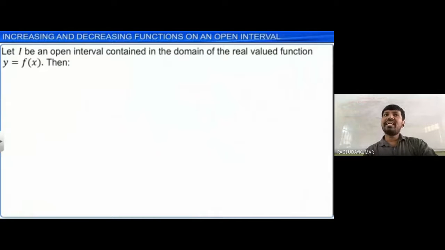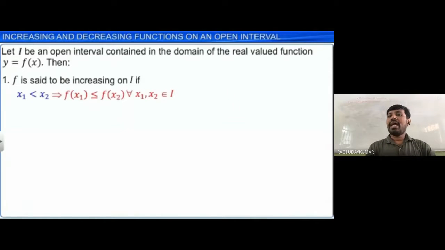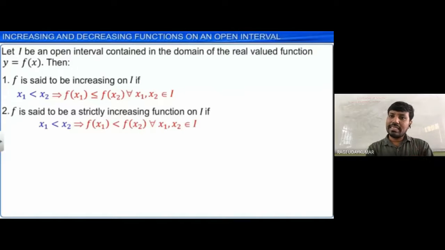I is an open interval contained in the domain of the real valued function y equals f of x, the real valued function that you are taking into consideration. Then, with I the open interval, the function f is said to be an increasing function if x1 less than x2 implies f of x1 is less than or equal to f of x2, for any values x1 and x2 belonging to the interval. That means the first value is less than or equal to the next value, for every value.